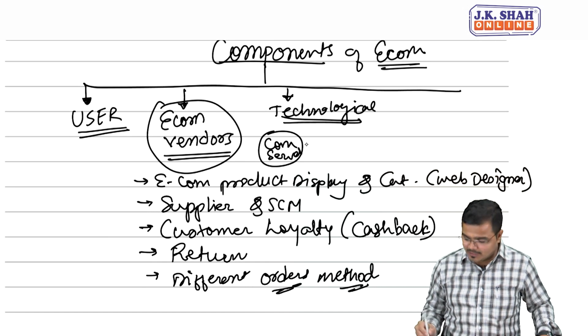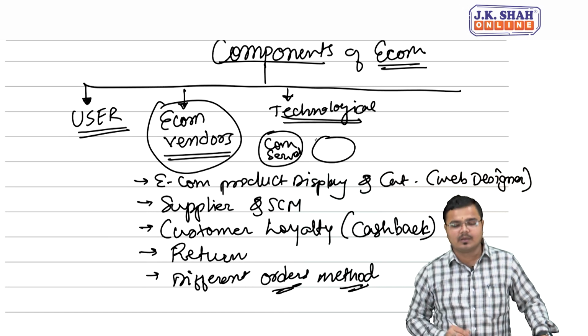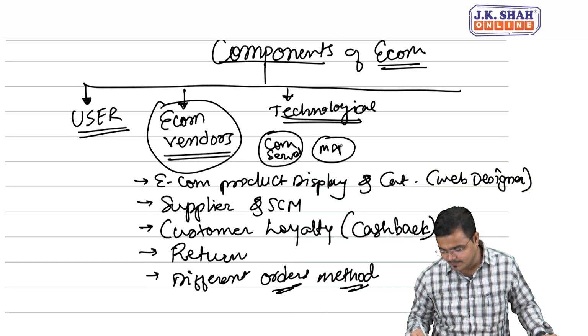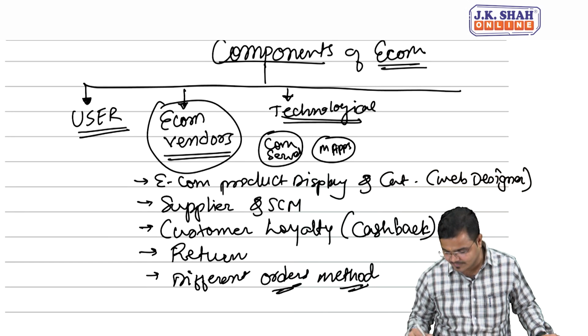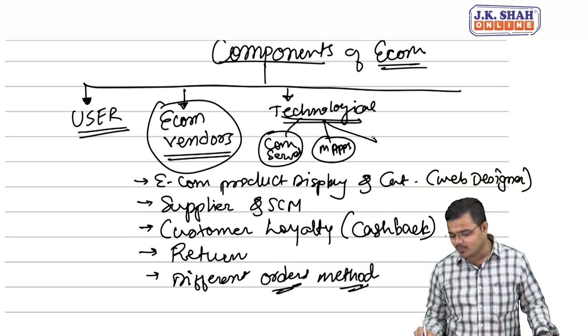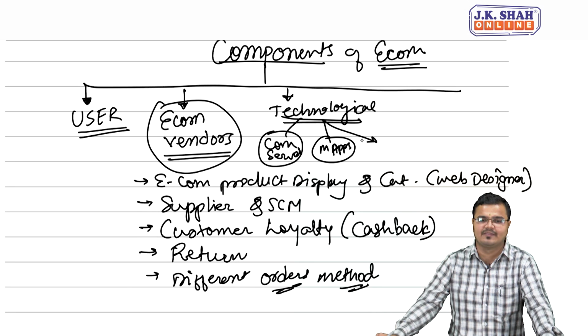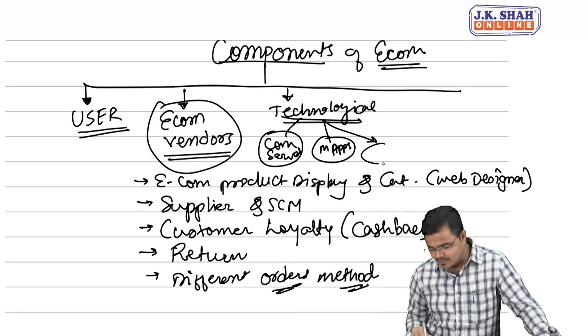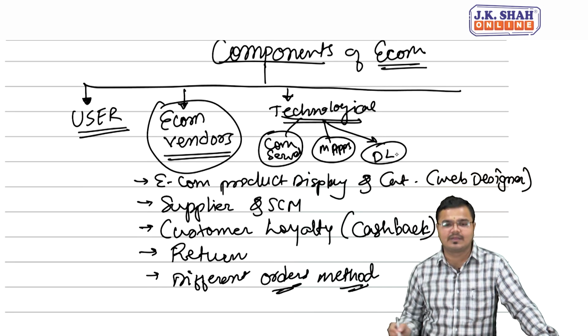Second, we cannot imagine e-commerce nowadays without a mobile application. We want the mobile application to be all-time updated and perfect, because nowadays people do not prefer the website a lot, but they prefer directly targeting the consumers by giving them the mobile app in their mobile phone itself. Third one, we also have something called digital libraries, where the content is stored in a digital form.